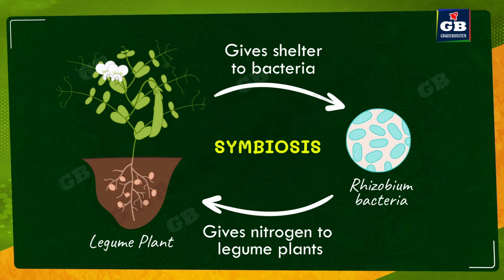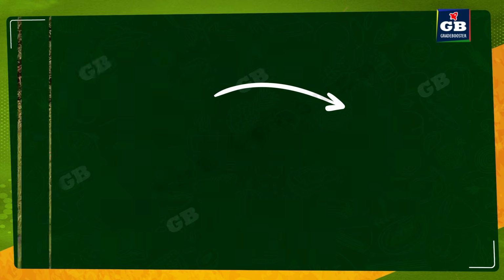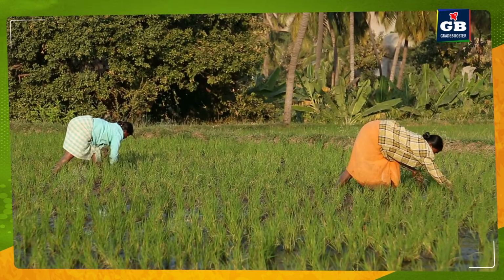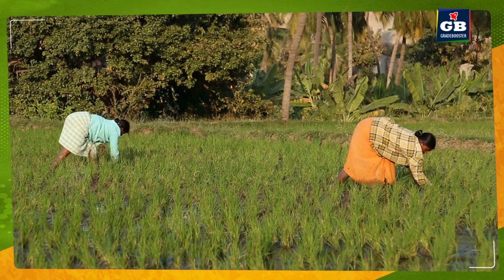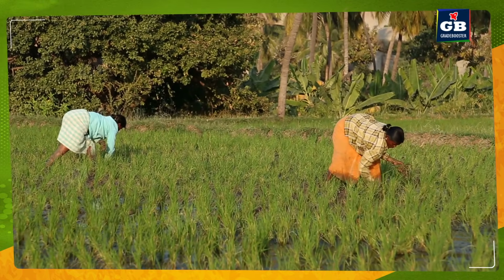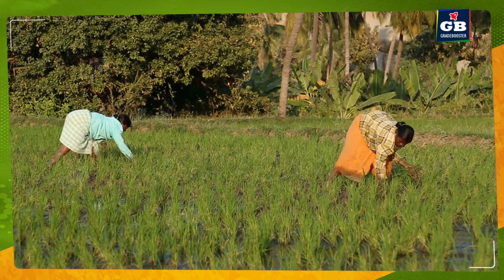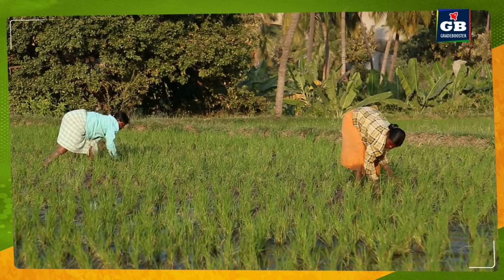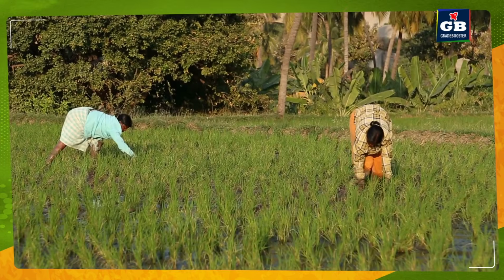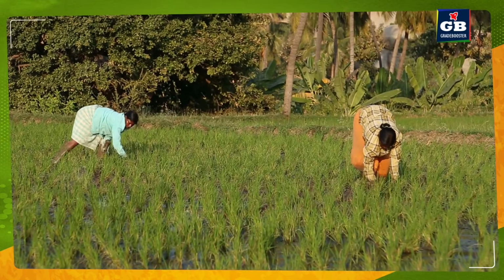In this case, we can observe that the plant is providing shelter and food to the bacteria. Bacteria are providing nitrogen to the plant. So these rhizobium bacteria are very helpful to the farmers also. How? Because of this bacteria, farmers need not use more artificial fertilizers because this bacteria is providing more nitrogen to the plant. So it reduces the burden on the farmers.